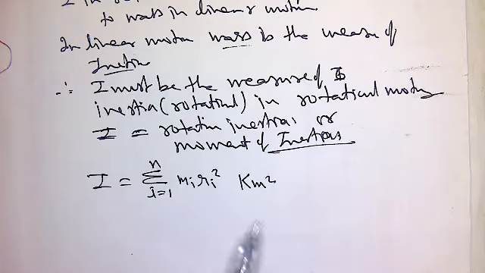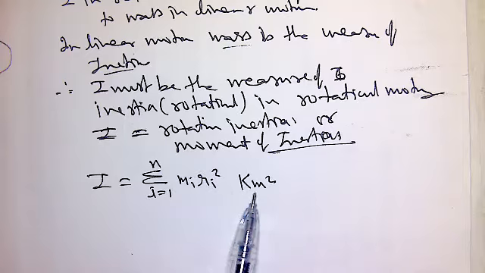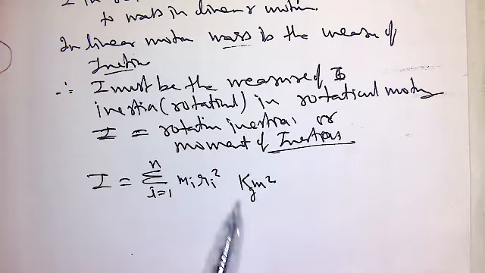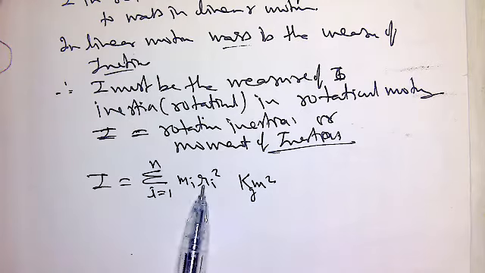There is one basic difference. The measure of inertia in linear motion has unit kilogram, but the measure of inertia in rotational motion has unit kilogram meter square, because it also depends upon the distance of the particle from the axis of rotation.